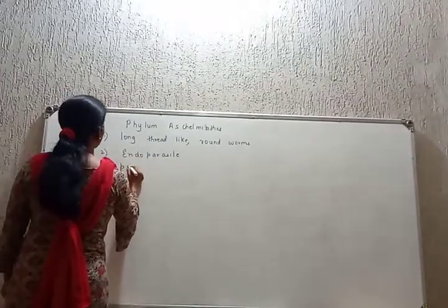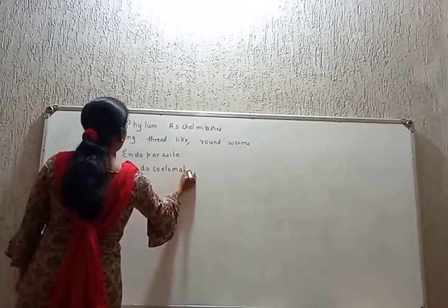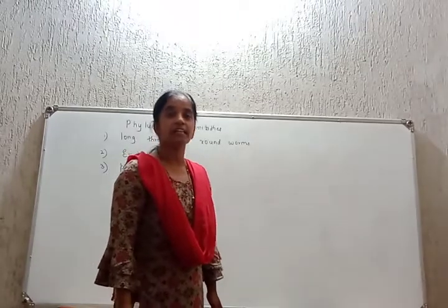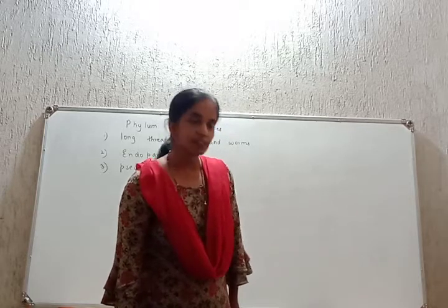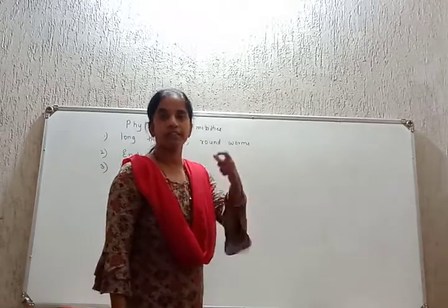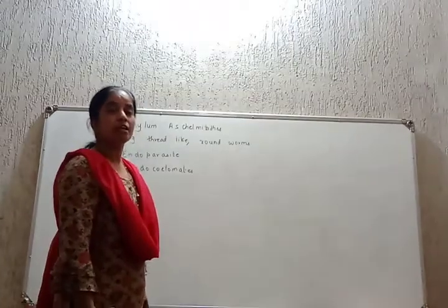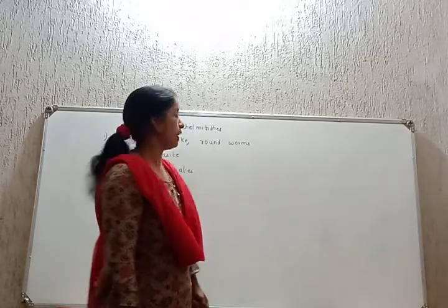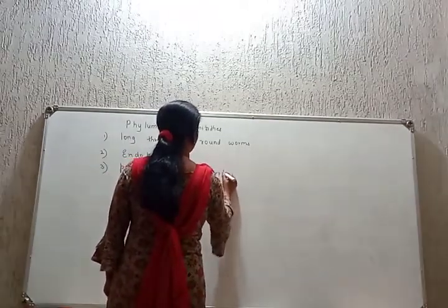Character number 3. They are pseudocoelomates. What is the meaning of pseudocoelomates? It means they do not have a body cavity, or the body cavity is in primitive stages. What is a body cavity? The gap between the body wall and the internal organs. Whatever the gap is, that is called the body cavity. They are pseudocoelomates, meaning it appears as if they have a body cavity, but actually they do not. They are pseudocoelomates and they are triploblastic.